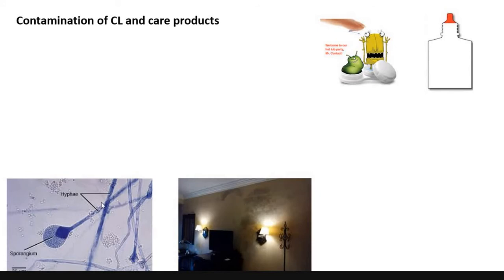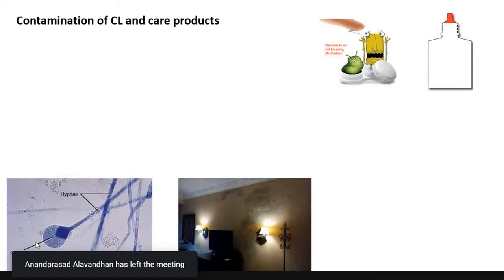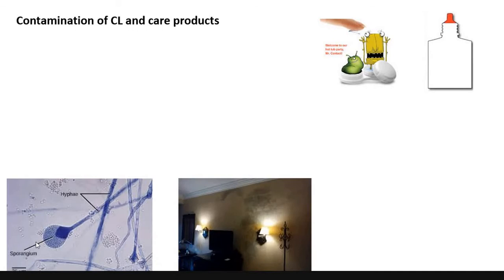These free living organisms have something called spores. Spores leave the hyphae and settle into a favorable condition where they grow. These spores go and sit in the contact lens cases or the contact lens solution bottles, and that is how these all get contaminated.